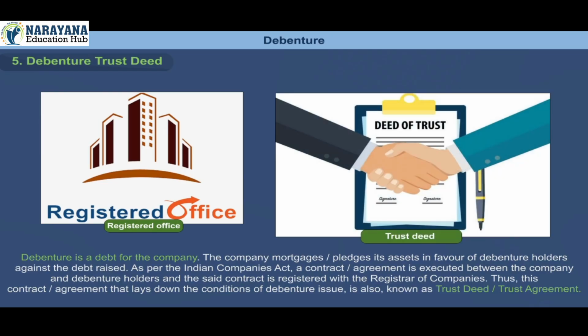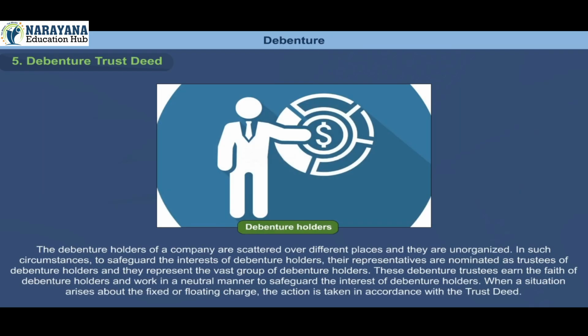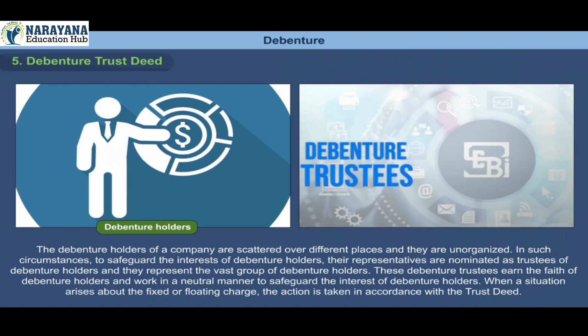trust agreement. The debenture holders of a company are scattered over different places and they are unorganized. In such circumstances, to safeguard the interest of debenture holders, their representatives are nominated as trustees of debenture holders, and they represent the vast group of debenture holders.